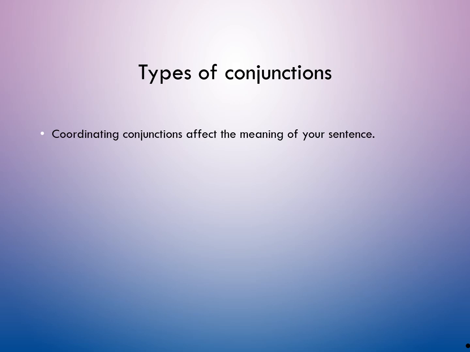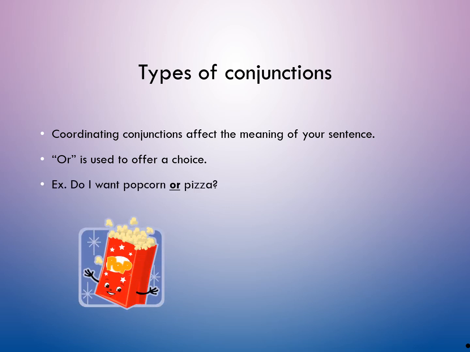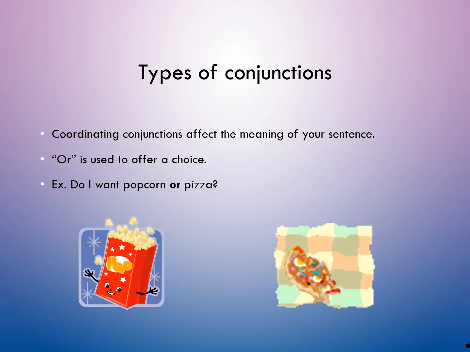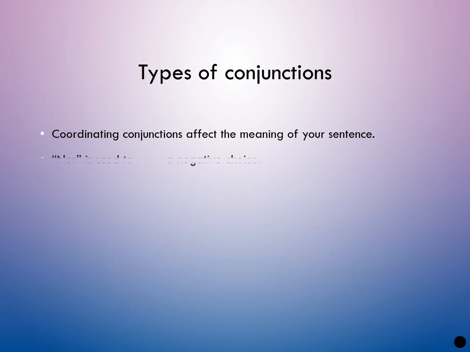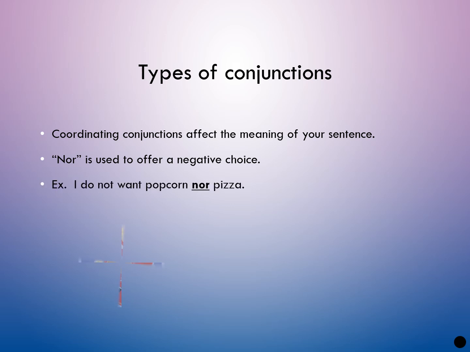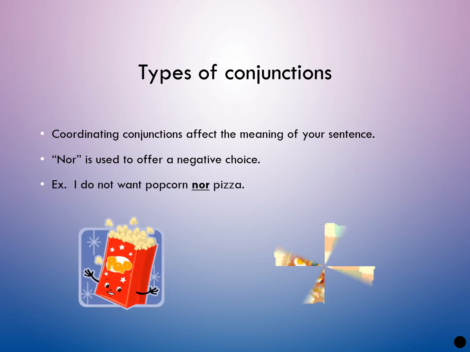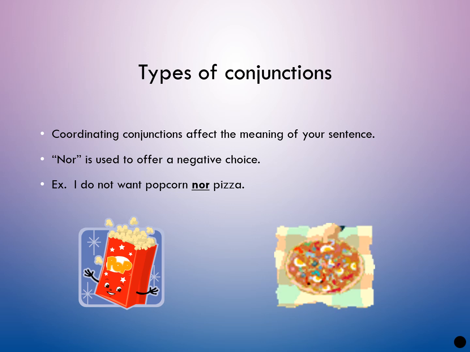I am explaining coordinating conjunctions. Or is used to offer a choice. Do I want a popcorn or a pizza? I have a choice between these two. Next one is nor, which is used to offer a negative choice. Example, I do not want popcorn nor pizza.